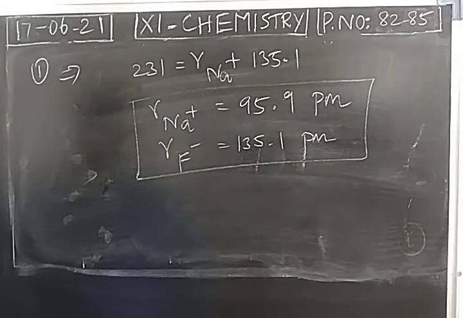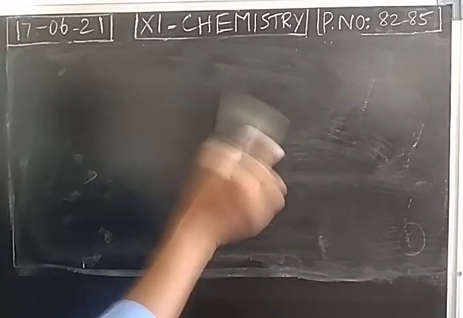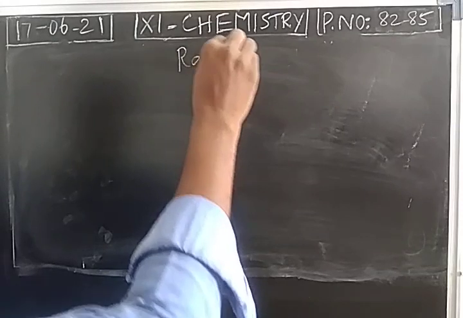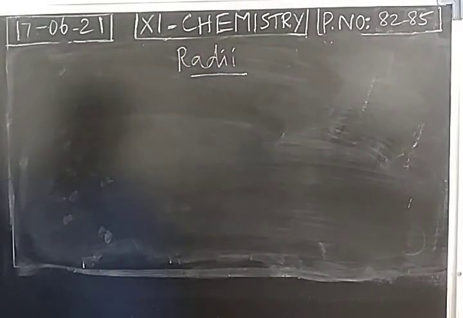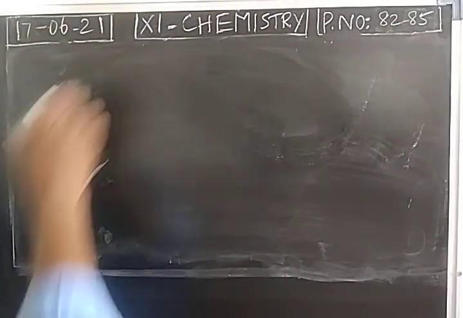If it is a covalent molecule, internuclear distance will be divided by 2. It is an easy method. For an ionic compound, we have to calculate the radius of cation and anion with the help of Pauling's method. So with this, first periodic property is over. Radius, isn't it? What is the first periodic property? Radius of an atom, of a metallic atom as well as ion. Atomic radius, covalent radius, metallic radius, ionic radius. So all these we have completed. So first periodic property over.